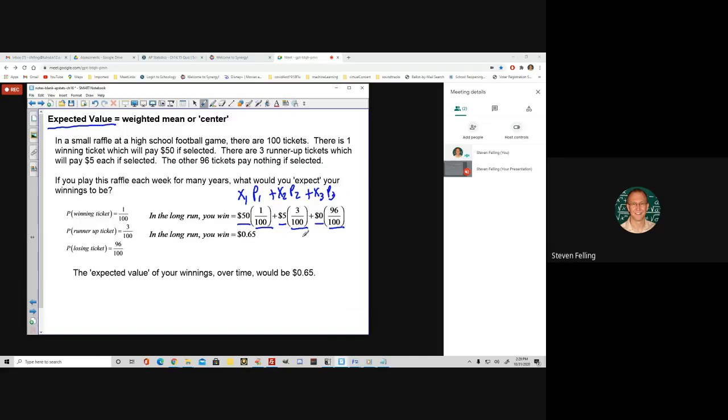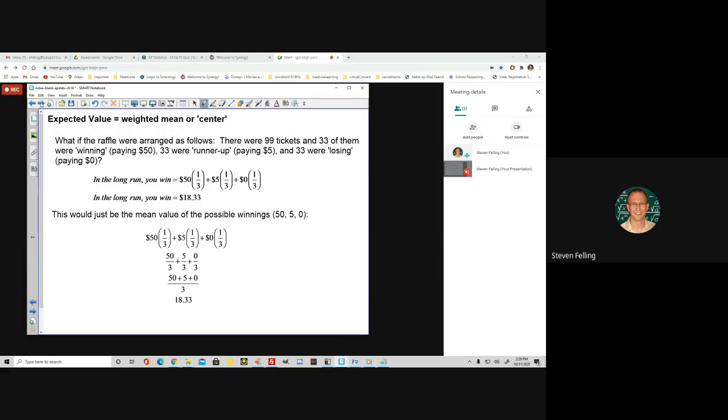Okay, and in this case, that would compute to 65 cents. That means that in the long run, you would win 65 cents per week. You would never actually win 65 cents, but it would average out to 65 cents per week, okay? And so this is like a mean, except that it's an average that's been weighted by the probabilities of the different outcomes. To see that, let's see what would happen if instead there were an equal number of tickets,